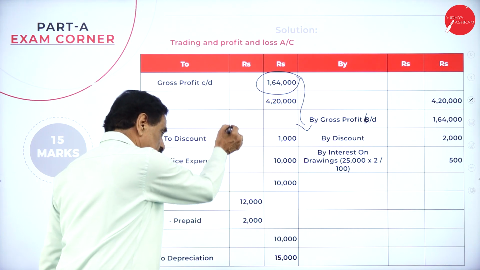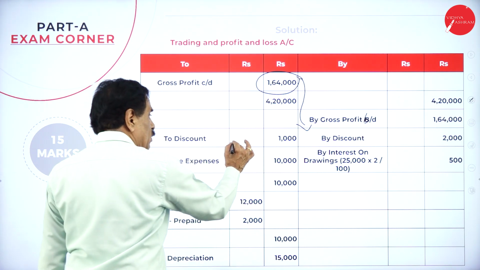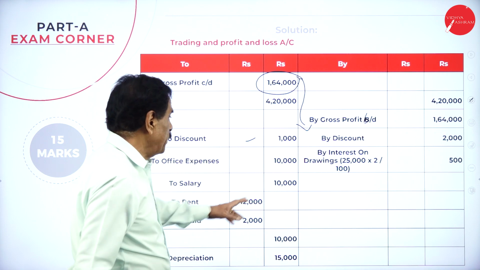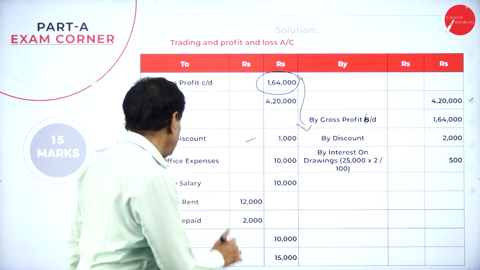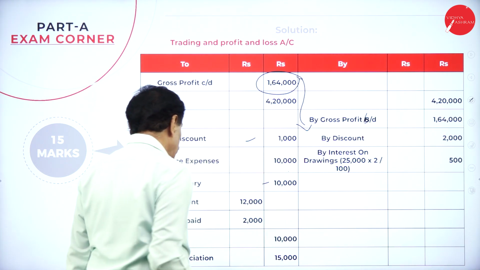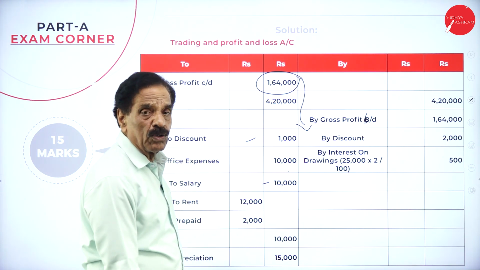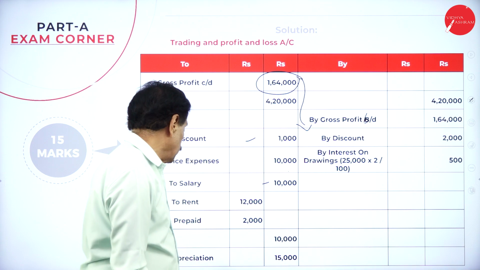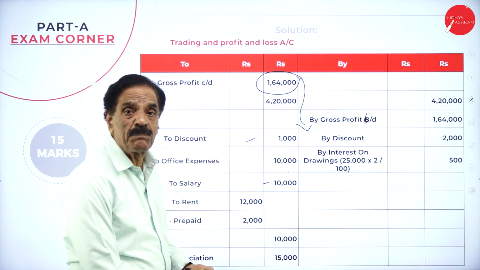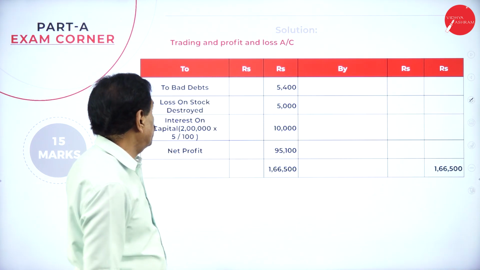Combine all expenses, which will come on the debit side. Discount allowed 1,000. Office expenses paid 10,000. Salary paid 10,000. Rent paid 12,000. How much outstanding paid? 2,000. How much actually paid? 10,000. Depreciation as per the trial balance is 15,000.